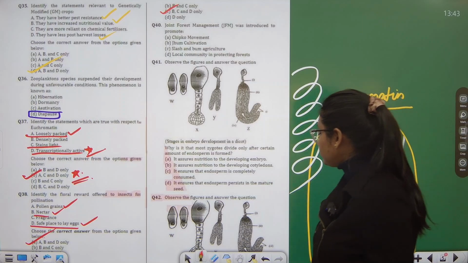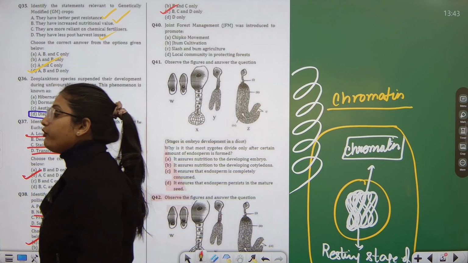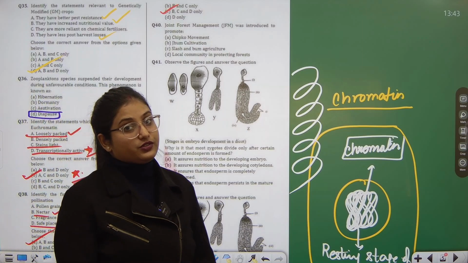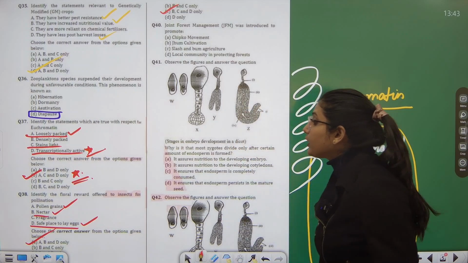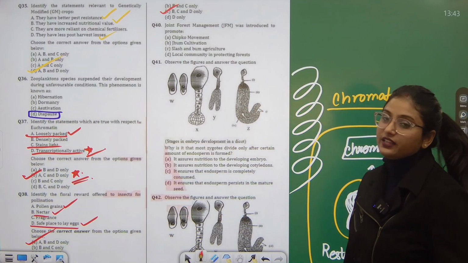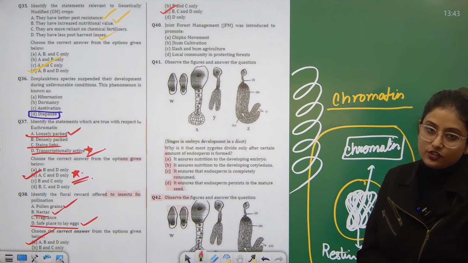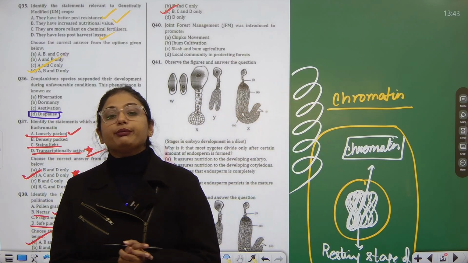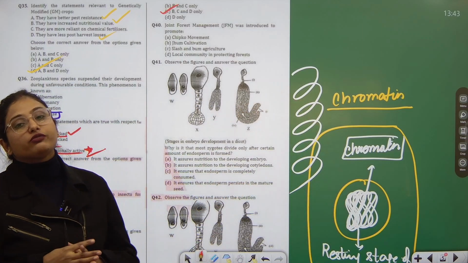Correct. Next, question number 40. Apparently the last question, because after that we will have case study based questions. So, question number 40 says joint forest management. There was a group committee, joint forest management, which was introduced. Why was it formed or introduced? To actually promote the locals to take care of their forests.